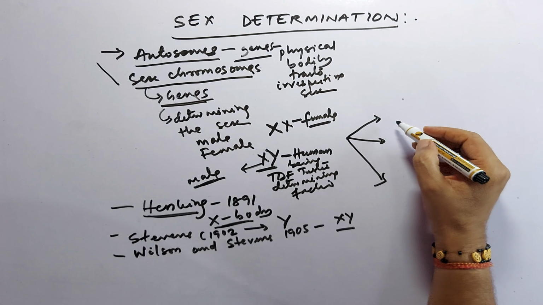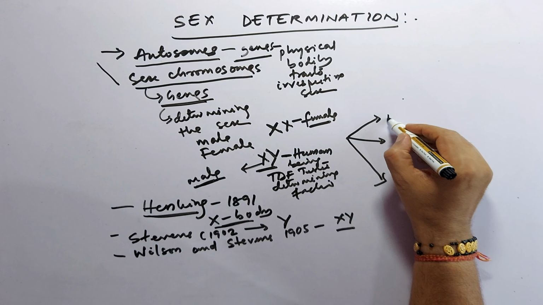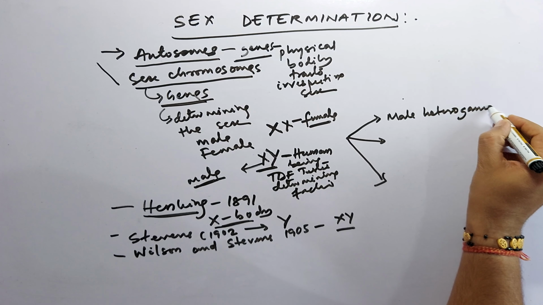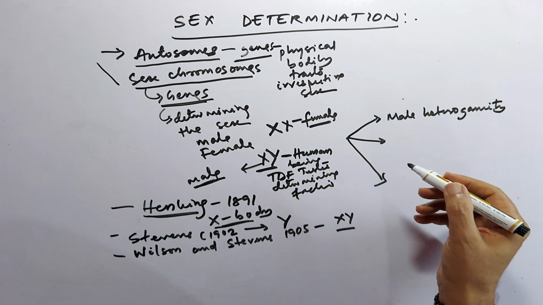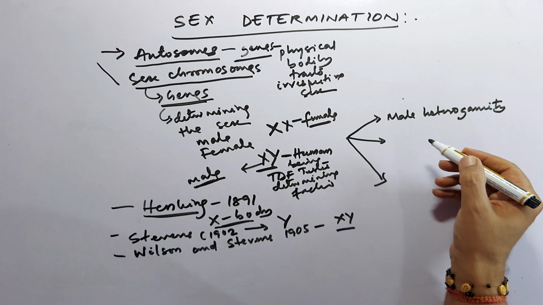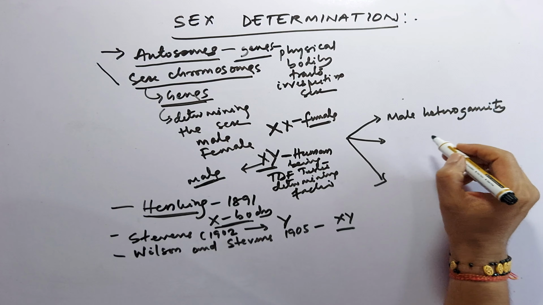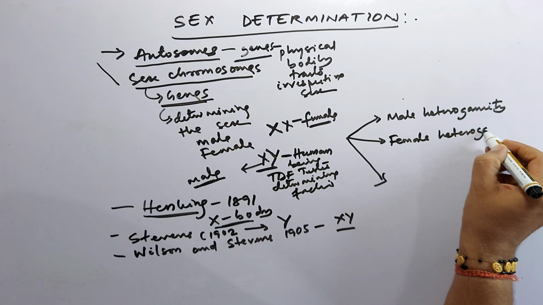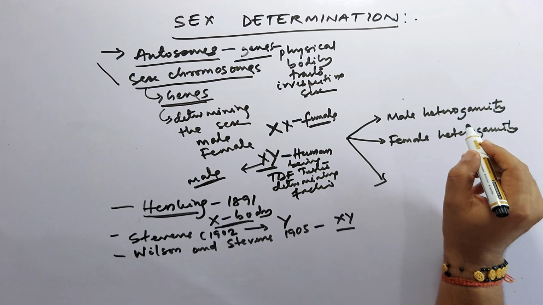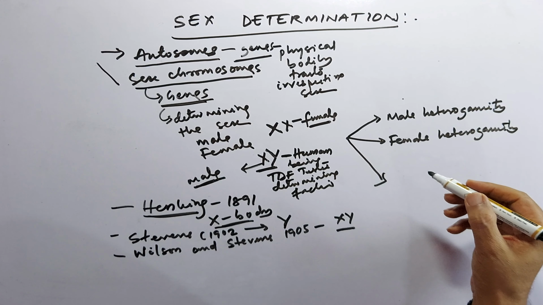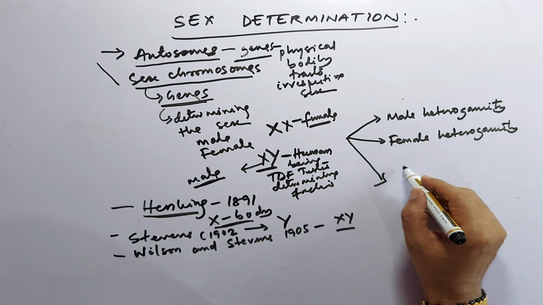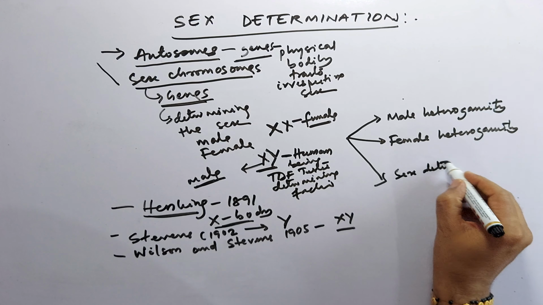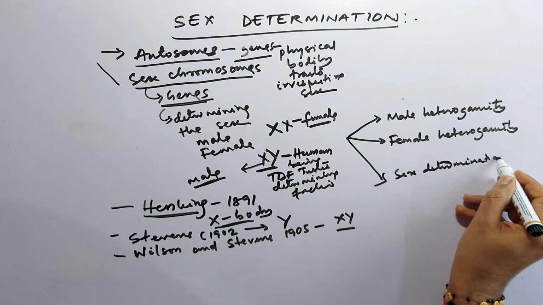One is male heterogamety, another type is female heterogamety, and the special type of sex determination, that is sex determination in honeybee.